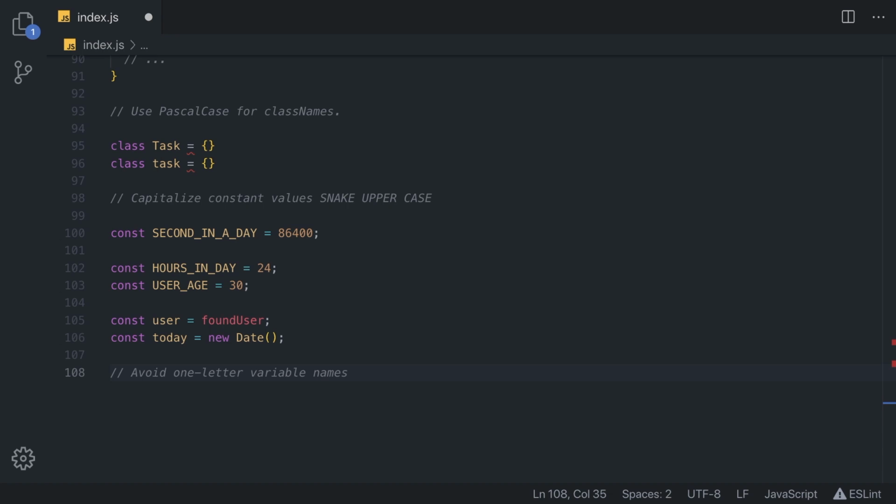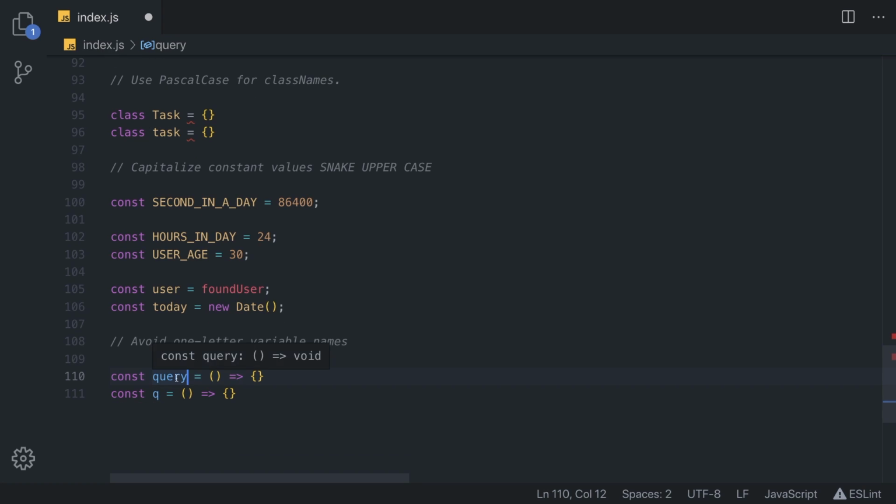It becomes easy to forget what it was if it is only a single letter. For example, let's say we have something like const q is equal to an arrow function, and we do something inside of here. We can also write it like this. What is q? Someone who reads the code later has no idea what q means. But if we do something like const query, this is much more meaningful. We know that it is some kind of query, and related to the code next to it, we could guess what this function does.